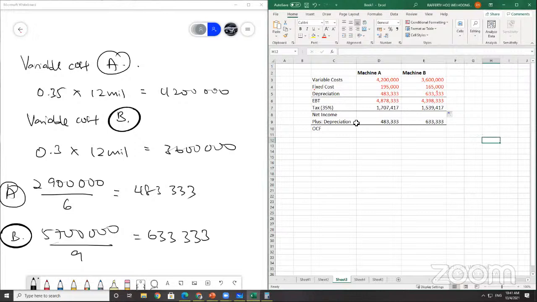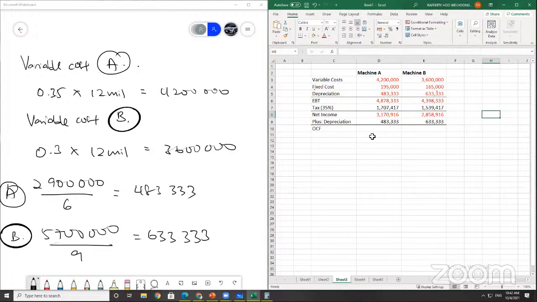Then you get your net income: this negative figure minus the tax. Net income is also negative.